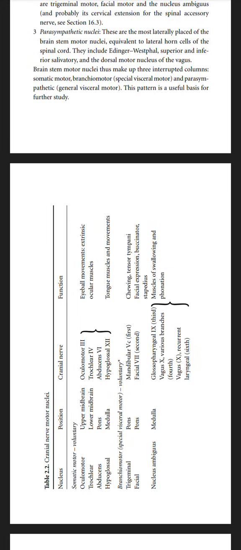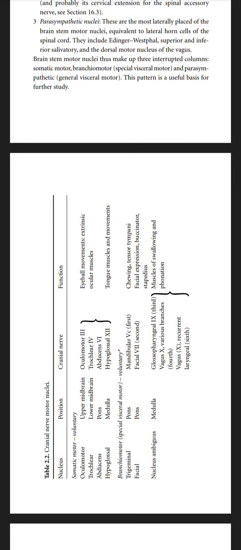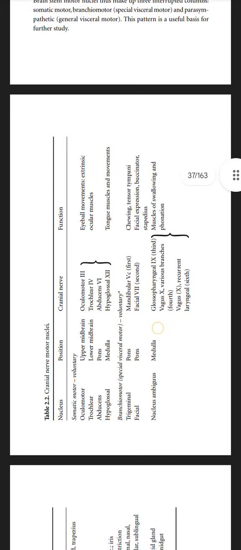Brainstem motor nuclei thus make up three longitudinal columns: somatic motor, branchiomotor, and parasympathetic. This pattern is a useful basis for study.